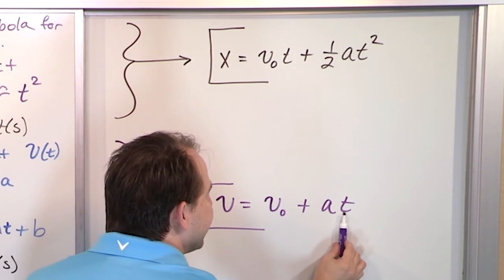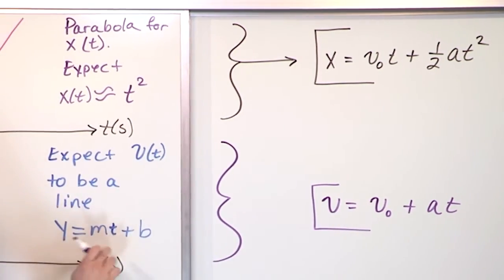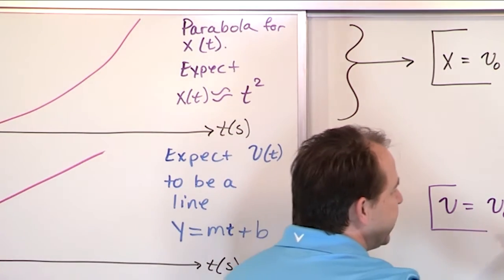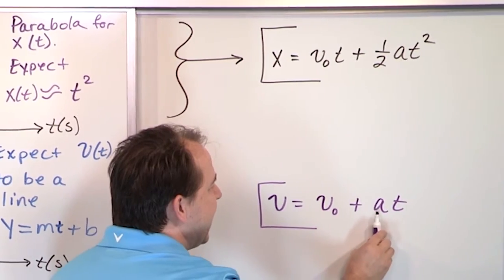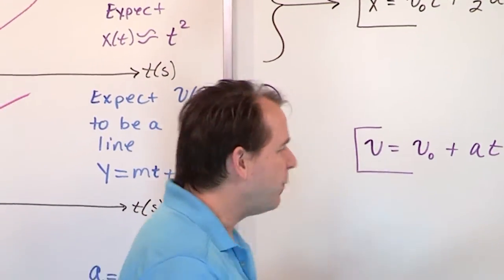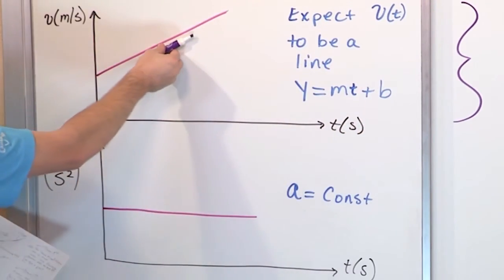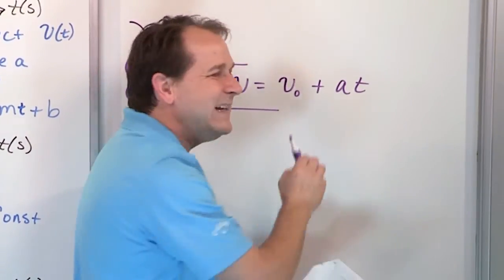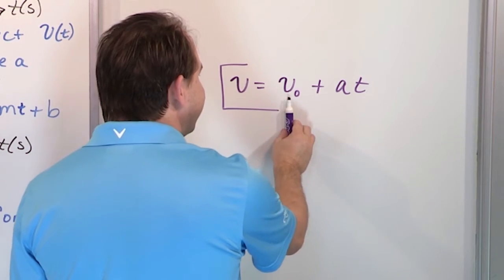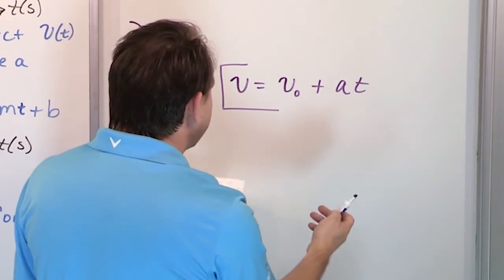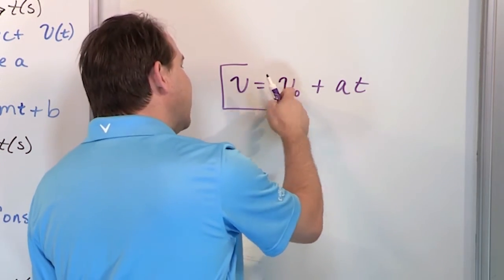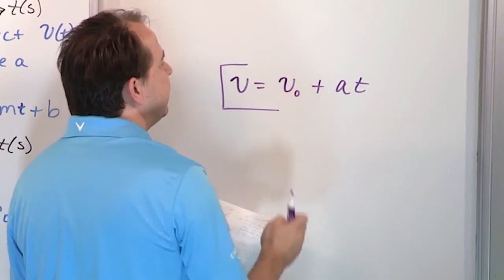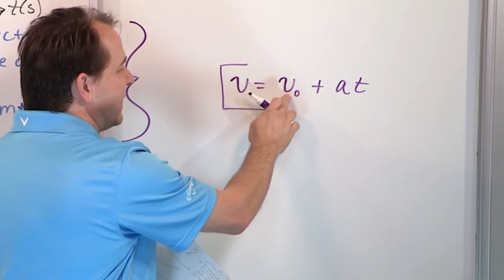There's a slope in front of the t. Remember, mx plus b, or mt plus b. Whatever's in front of the t is what we call the slope. Look what's in front of the t. A. That's the slope. Remember, we just said the slope of this thing is equal to the acceleration, and that's why the acceleration is in front of the t, because it is the slope of that line. This is the y-intercept. So if I wanted to flip it around, it would be at plus v naught. So mx plus b, essentially. The y-intercept being the initial velocity.